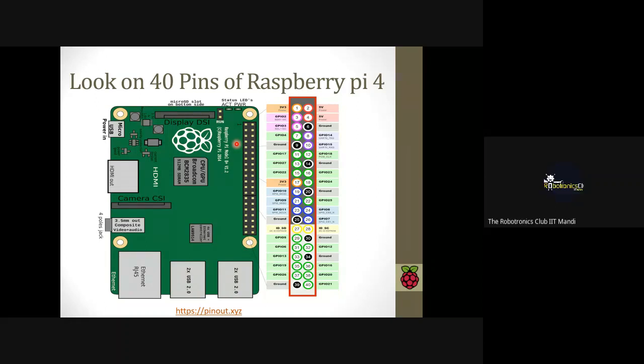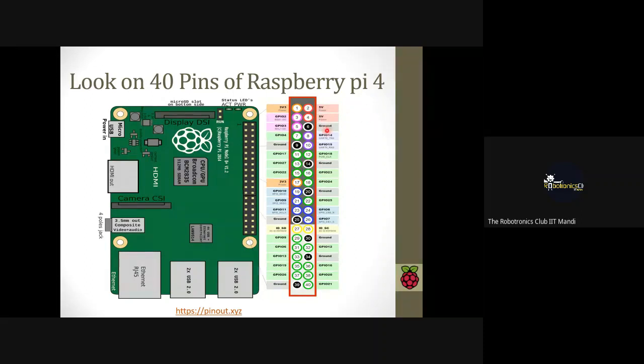Okay. Now we are going to talk about the pins of the Raspberry Pi board. Suppose you want to work on a robotics project, then you need to connect your motors, your LED, your relay board, and all the robotics stuff to the pins. So we need to know what type of pins are available on the Raspberry Pi board. First of all, we talk about the power pins. There are a total of 4 power pins, 2 of 5 volt and 2 of 3.3 volt. If you need to give the power supply to your project, then you can give it directly from here.